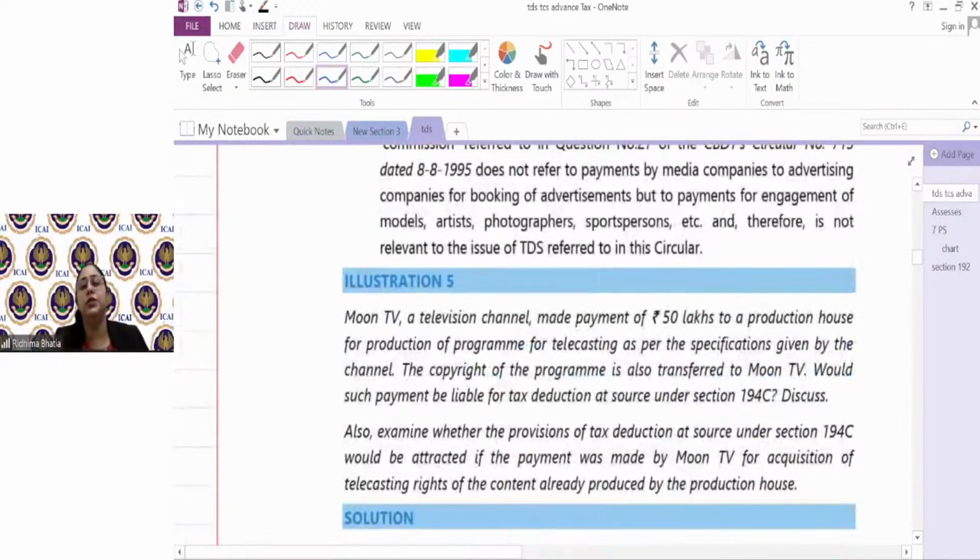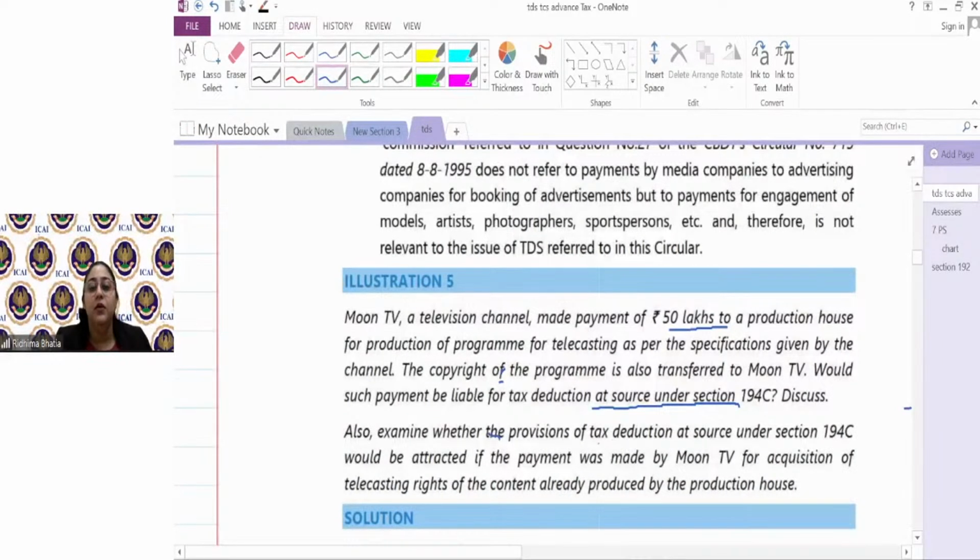Meanwhile, I'll take you to illustration 5 of Moon TV. Moon TV, a television channel, made payment of 50 lakhs to a production house for production of a program for telecasting as per the specifications given by the channel. The copyright of the program is also transferred to Moon TV. Would such payment be liable for tax deduction at source under 194C? The answer is yes. Production of programs comes under the definition of work contract.